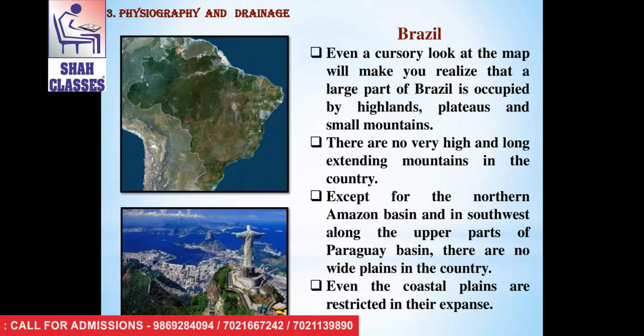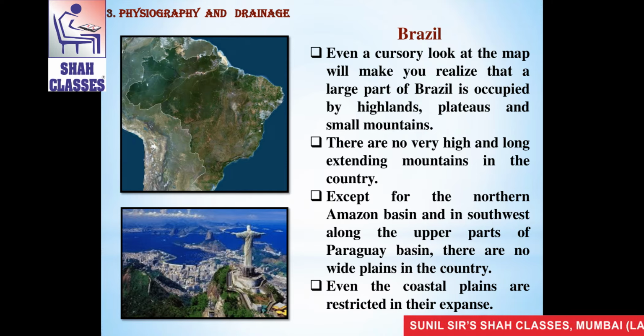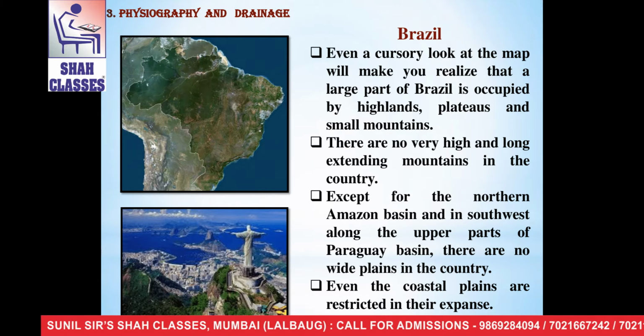There are no very high and long extending mountains in the country, except for the northern Amazon basin and the southwest. Along the upper parts of the Paraguay basin, there are no wide plains in the country. Even the coastal plains are restricted in their expanse.